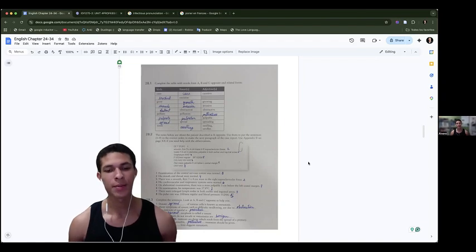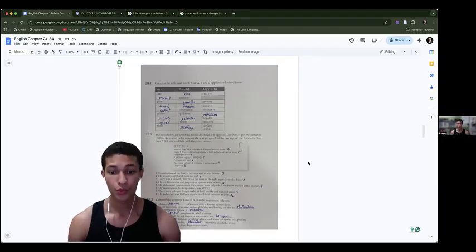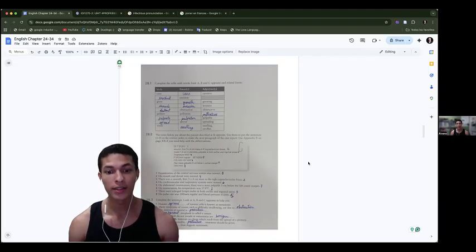O/E, T 37.8 Celsius will be: on examination, his temperature was 37.8 Celsius. Then we have smooth, firm 3x4 centimeter mass in R supraclavicular fossa, which will be: there was a smooth, firm 3 times 4 centimeter mass in the right supraclavicular fossa. Now, nodes 1 to 2 centimeters in diameter, palpable in both axillary and inguinal areas. That would be, there were enlarged lymph nodes in both axillary and inguinal areas.